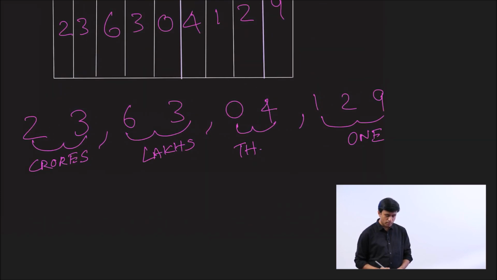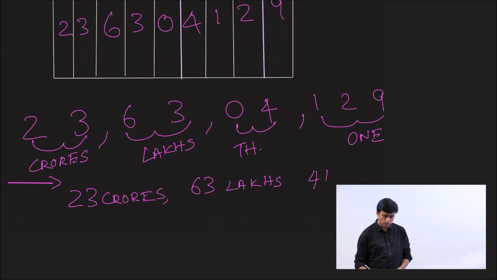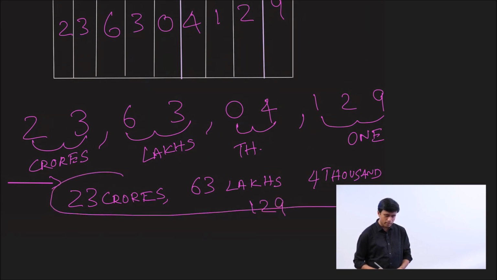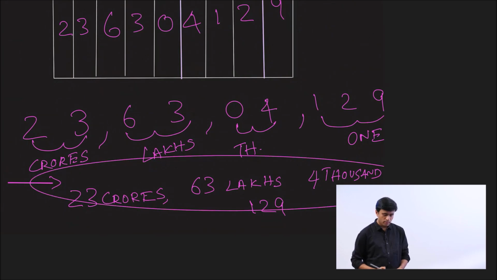When you read the number, you read it from left to right. Let's go ahead. So the number is 23 crores 63 lakhs 4,129. That is how you read the 9-digit number. So what is the population of Uttar Pradesh? If somebody asks you that, you can say it is 23 crores 63 lakhs 4,129.